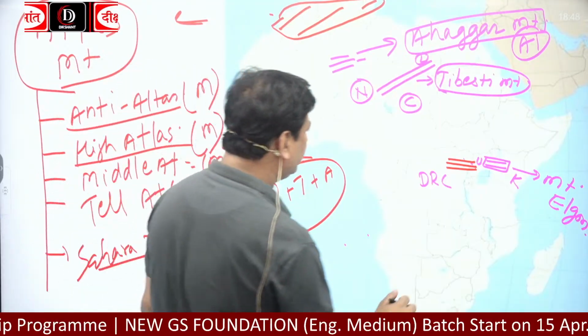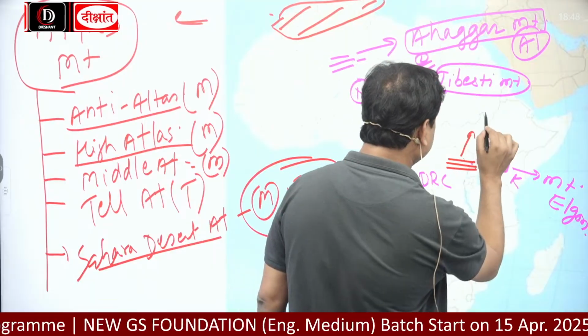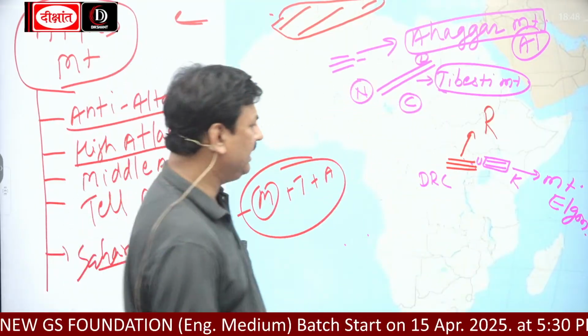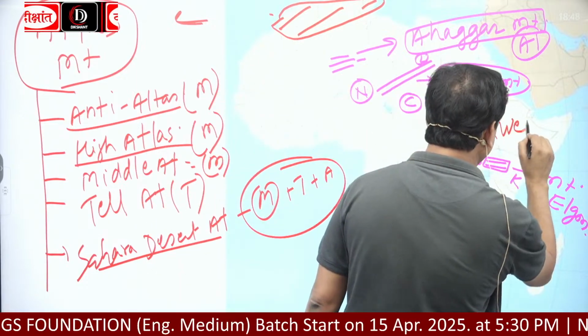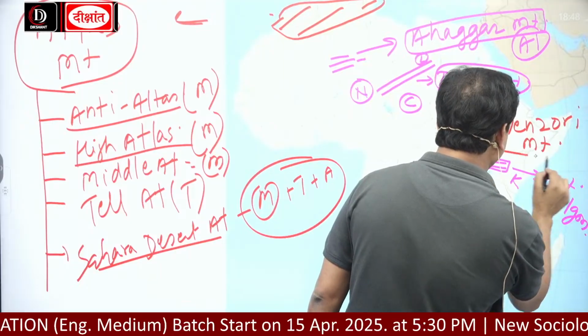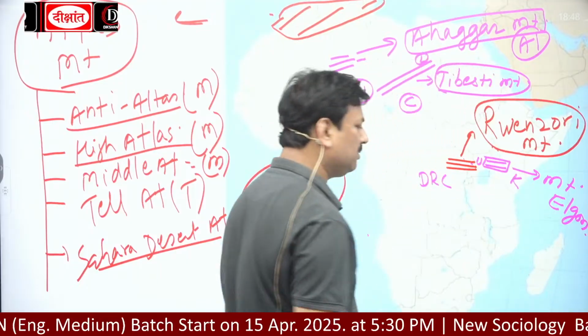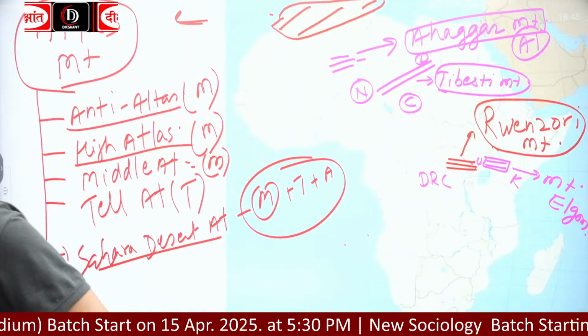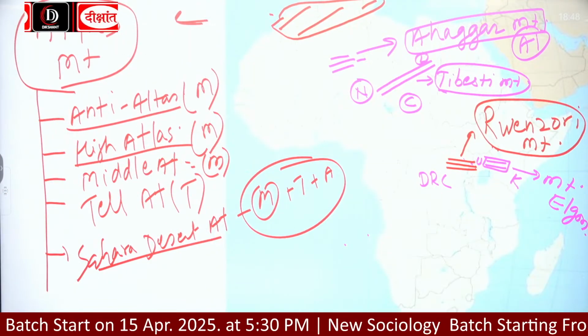Okay, what is the name? This mountain is Rwenzori, R-W-E-N-Z-O-R-I, and this mountain is also known as the Mountain of the Moon.